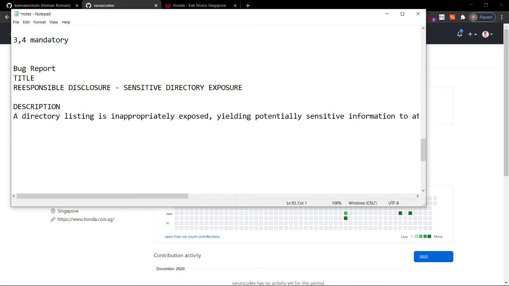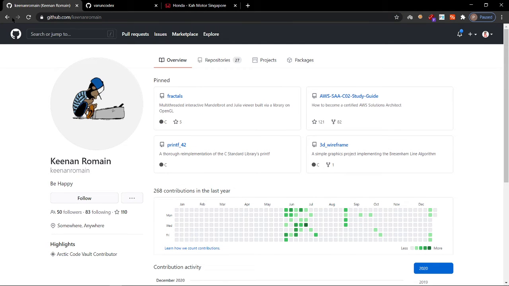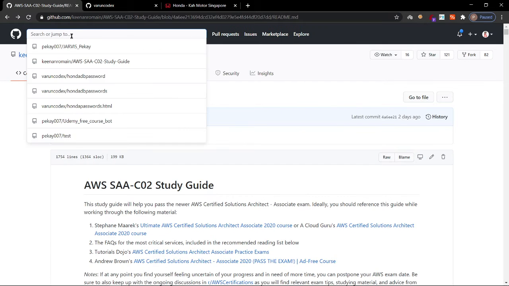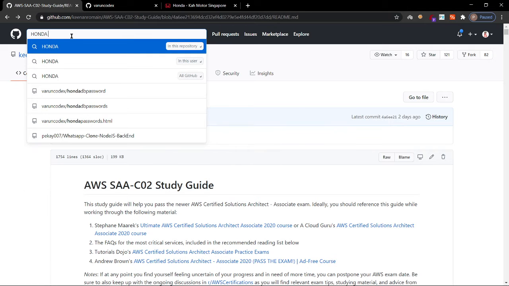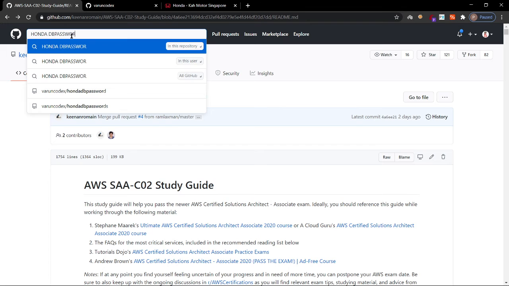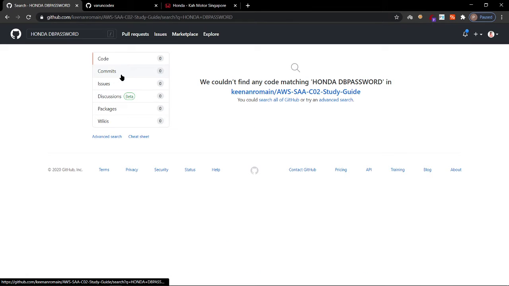And then steps to reproduce. This is a very important step. In this step, you have to write whatever you did. You must write whatever you did. For now, consider that you are searching Honda on GitHub: Honda DB password, Honda database password.